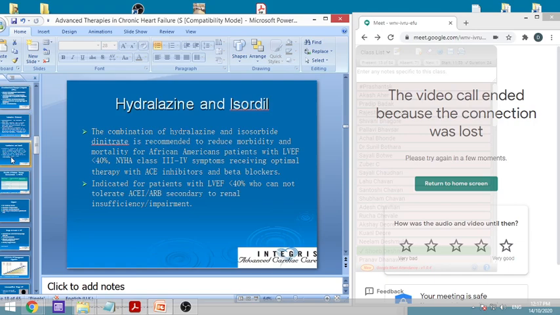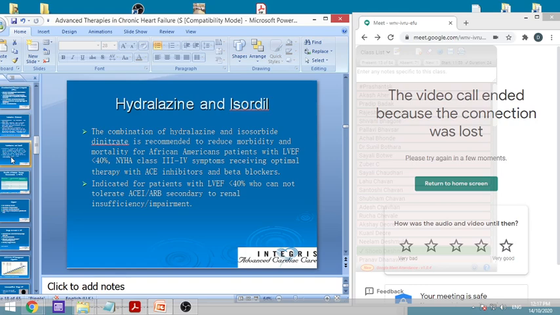Then hydralazine and isosorbide dinitrate. Hydralazine, we know, is a vasodilator, and isosorbide dinitrate is another vasodilator which we have seen in angina. They are recommended to reduce the morbidity and mortality in African American persons.